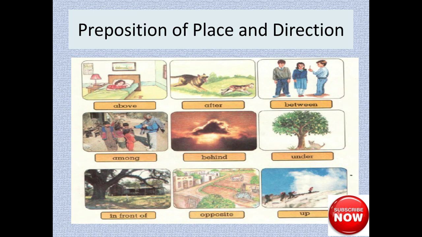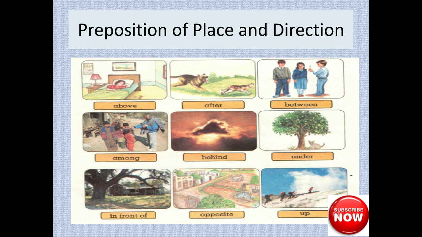Preposition of place and direction. There are given some prepositions. These are prepositions of place: above, after, between, among, behind, under, in front of, opposite, up.